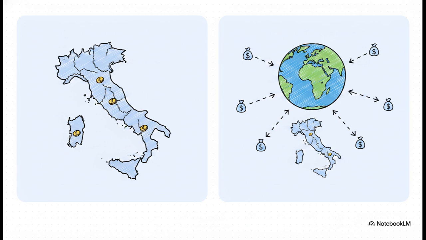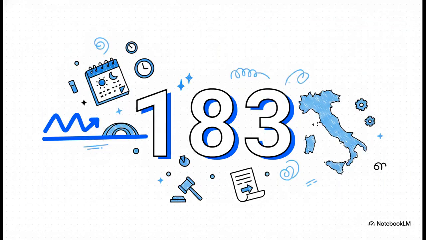But, and this is a massive but, if you are classified as a resident, you are suddenly subject to what's known as worldwide taxation. That means you literally have to declare and pay taxes in Italy on all your income, regardless of where in the world you earned it. It's a huge deal. So the absolutely crucial thing here is understanding exactly how you cross that line.